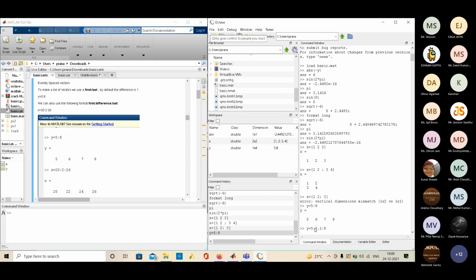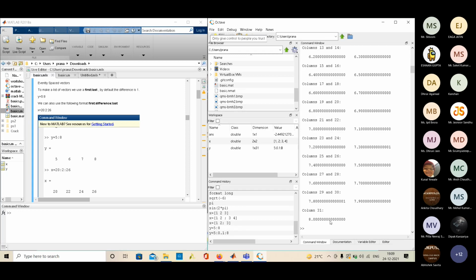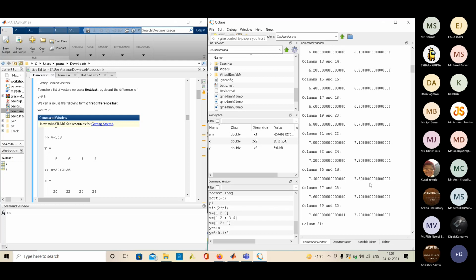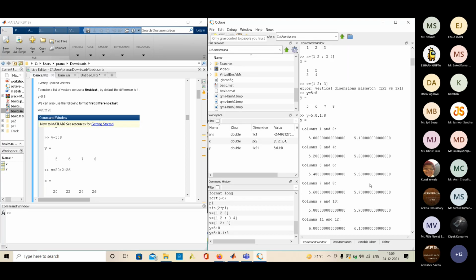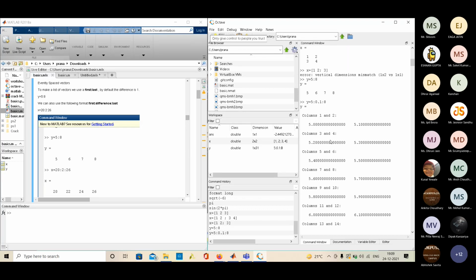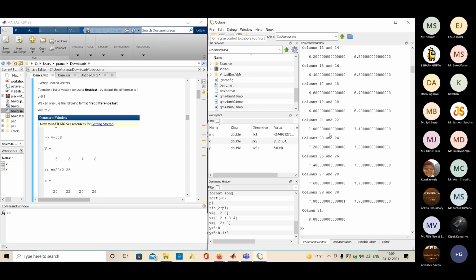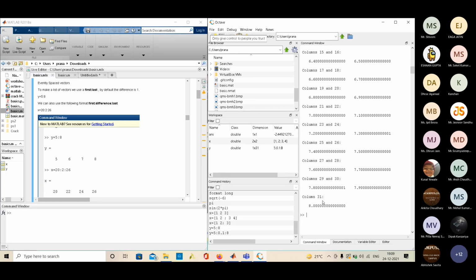It will calculate all the values starting from 5 to 8. These are basically 31 values. It has created a row vector, because there is a single row and these are all columns, and it has assigned values to it which have a difference of 0.1.